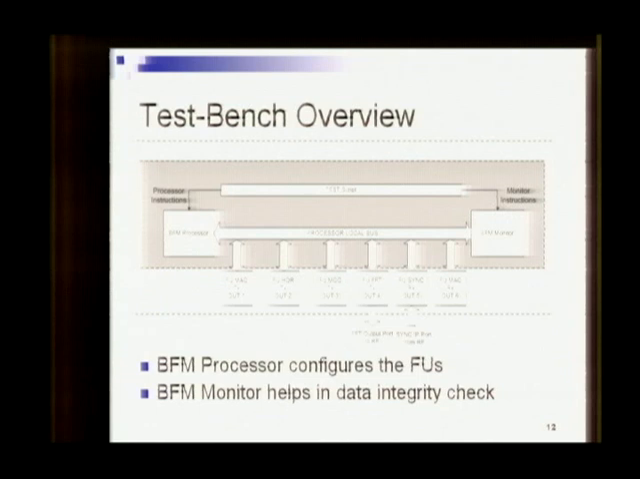This is the very basic high-level overview of the test bench with the Xilinx BFM, that is, bus function model. What we see here is the bus function model processor. This simulates the behavior of the MicroBlaze CPU in the original architecture. The test script contains all the configuration and the initialization code required. These instructions are transferred to the BFM processor, which executes them using the processor local bus. The BFM monitor will help us in verifying that the data is getting returned correctly to all the FUs.